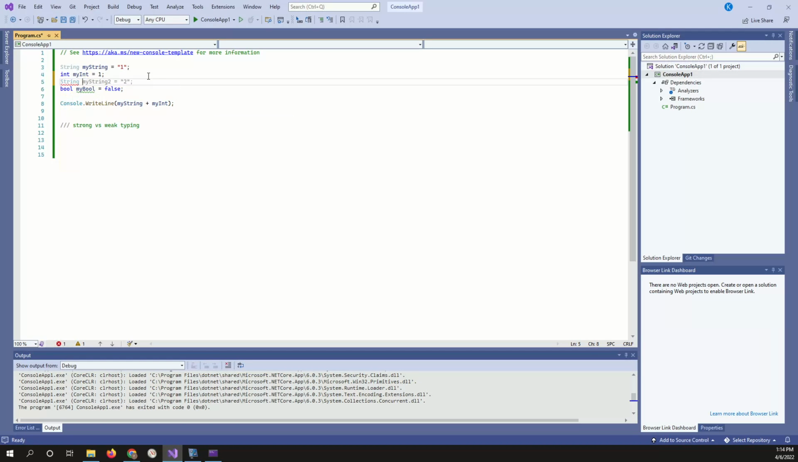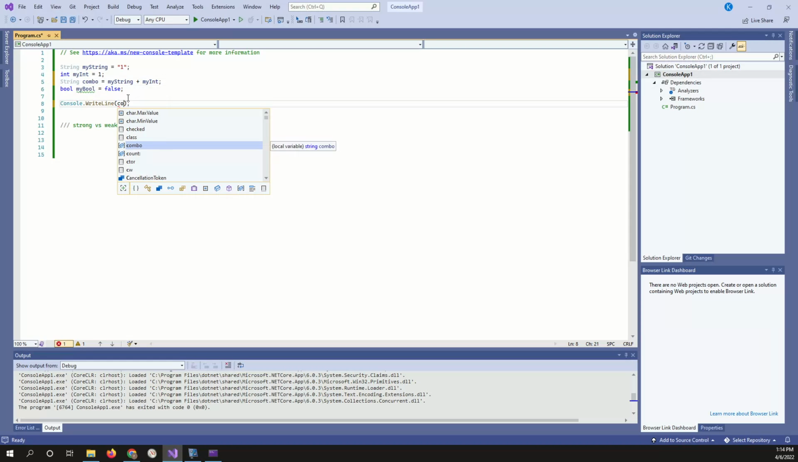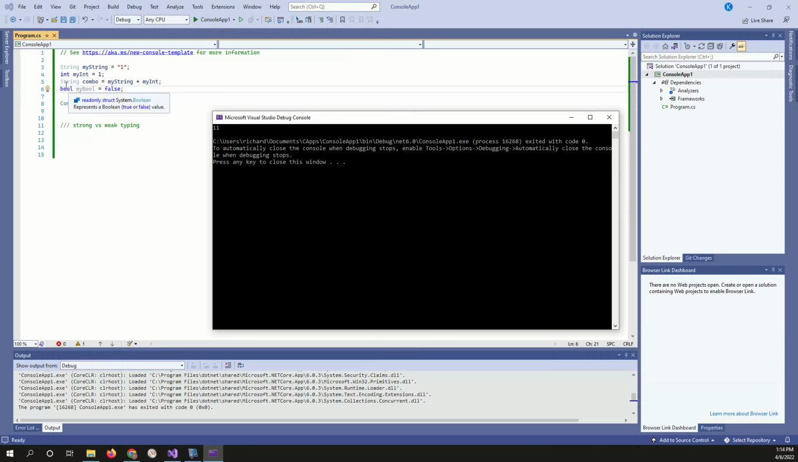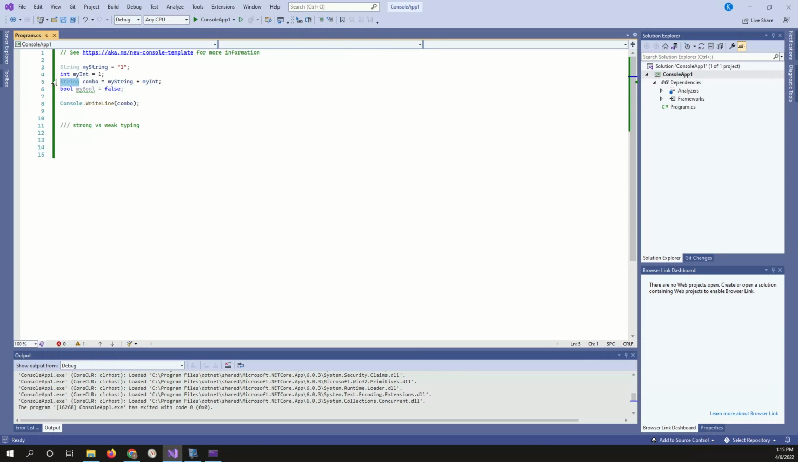So what we could do is string combo equals my string plus my int. That's basically the same thing, and it'll run the same, it'll be 11. Okay, so this is a string. What if you tried to change this into int? Would it work? It wouldn't. What it does is convert everything to string.